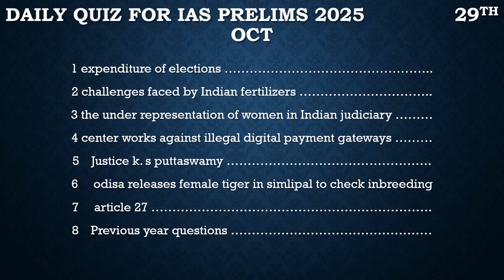So this is the limit given by the Election Commission of India with respect to the candidates. With respect to the state legislative assemblies, for the bigger states it is 40 lakh per candidate, and for smaller states it is 28 lakh per candidate. I think this information is very relevant for your prelims exam, and you should know it. One more thing I want to mention here is that there has been no limit put on how much political parties can spend. No such limit has been put on them by the Election Commission of India.